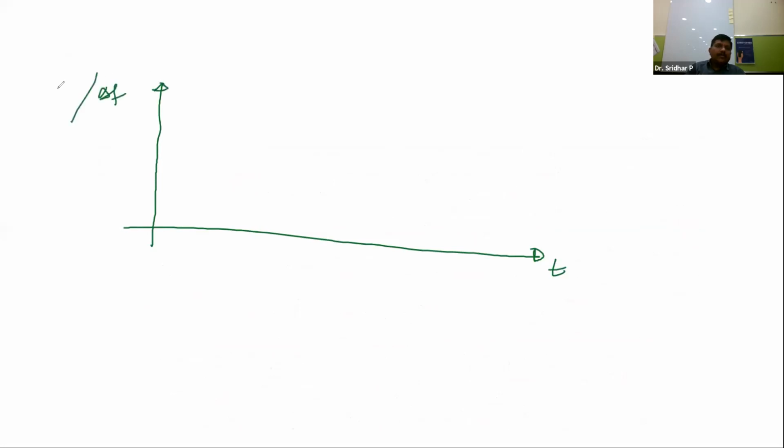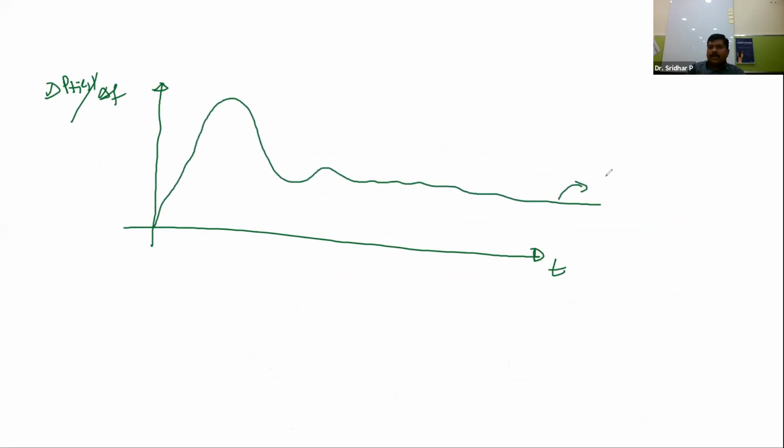Suppose the response is like this, and this is the time axis. Because I am talking about two areas, this may be the tie line power. Let me assume this is delta P tie line. Up to this point there are a few oscillations, and from here onward it is the steady state.